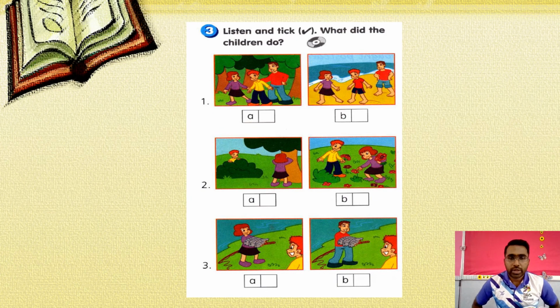Number 2, the children picked the flowers. Number 3, the boy caught 3 fishes. You have to listen to this video again to tick the correct pictures. Okay, next slide.